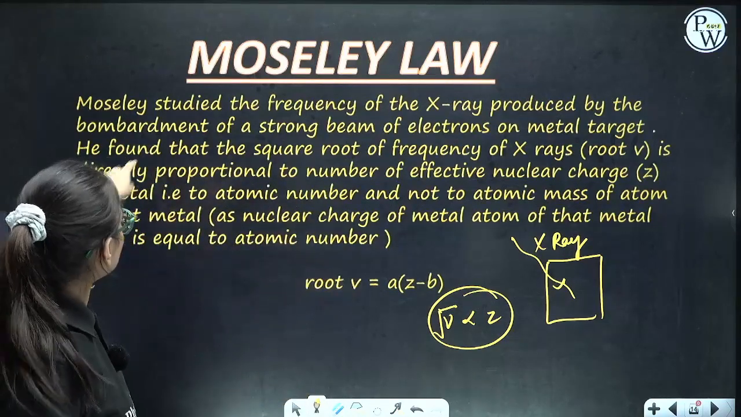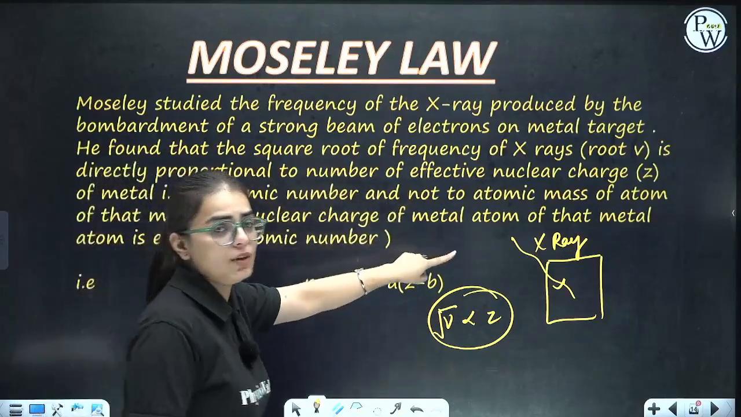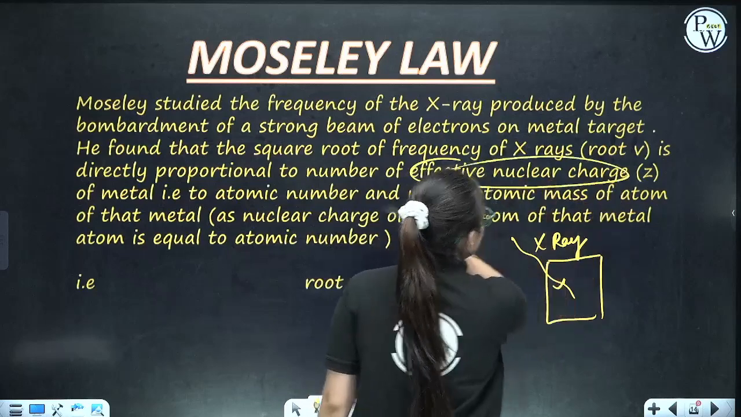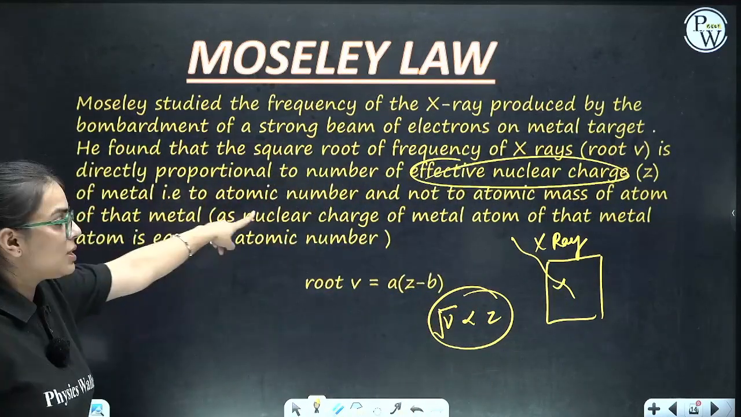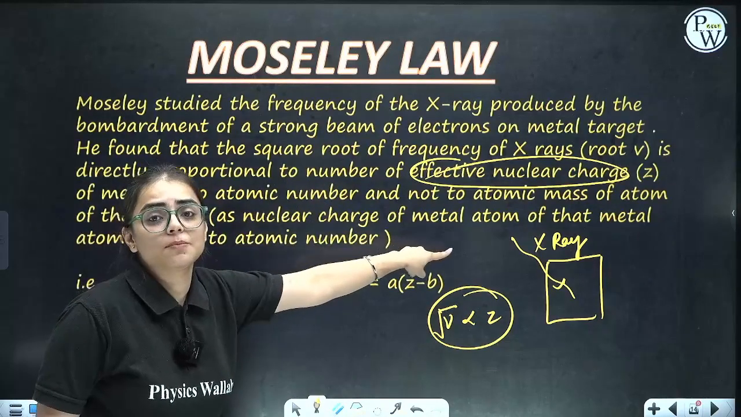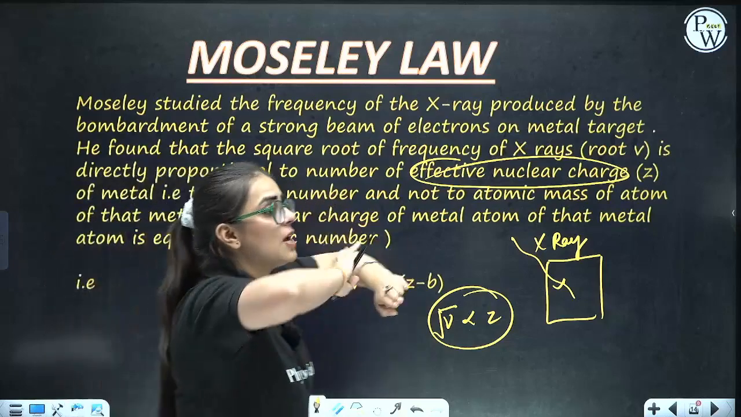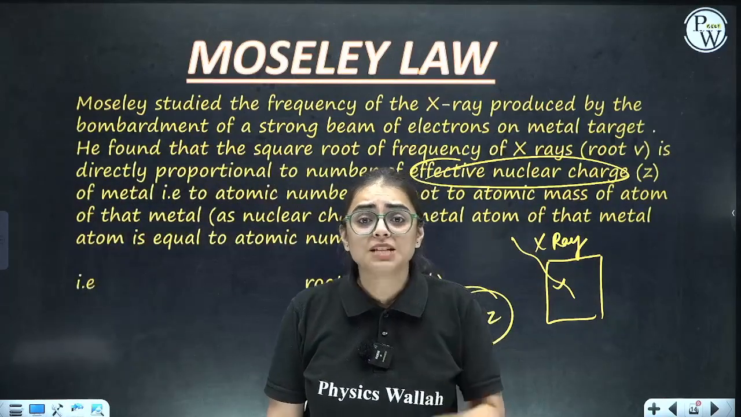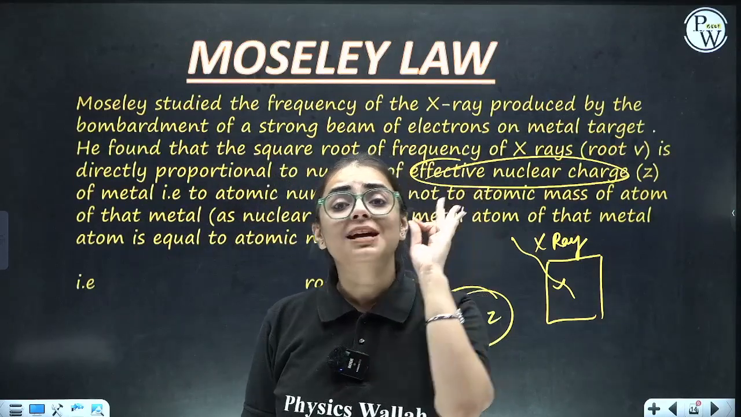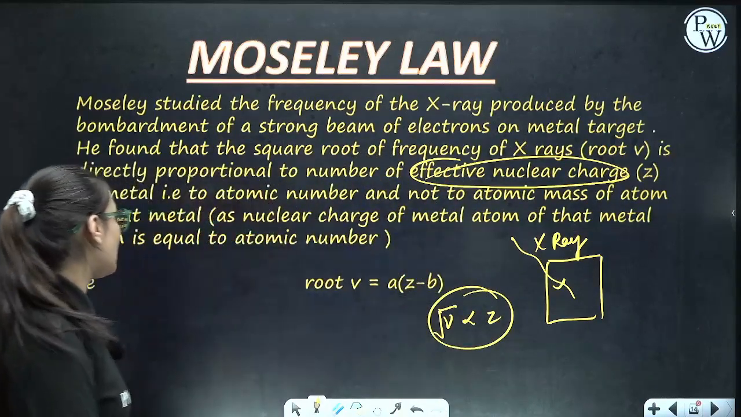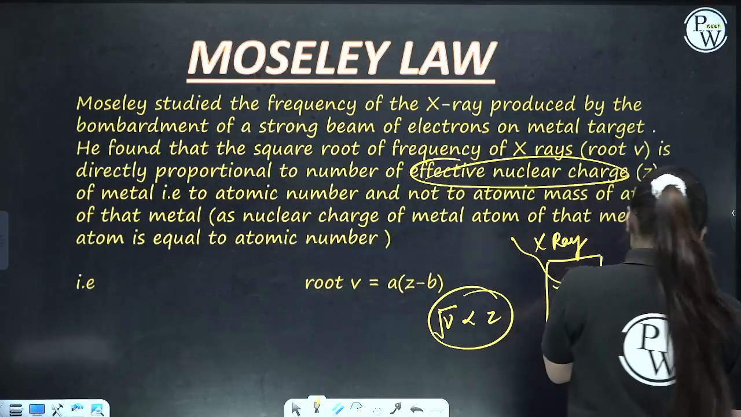Okay, now he found that the square root of frequency of X-rays is directly proportional to the effective nuclear charge. What is effective nuclear charge? It is Z, or the atomic number. But not the mass number or the atomic mass. Till now we were saying that in periodic classification we classify elements on the basis of atomic mass, but it is not true, students. It is dependent upon atomic number. Clear? Now, clear everybody? That's great. This was given by Moseley.